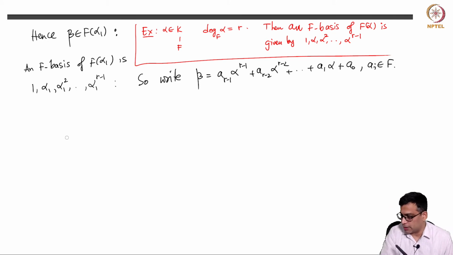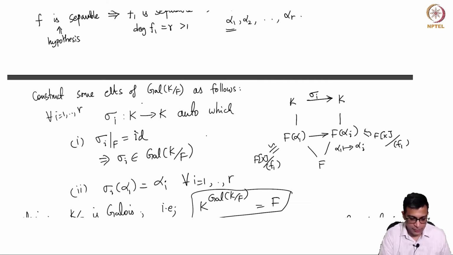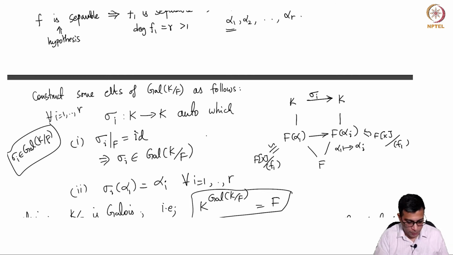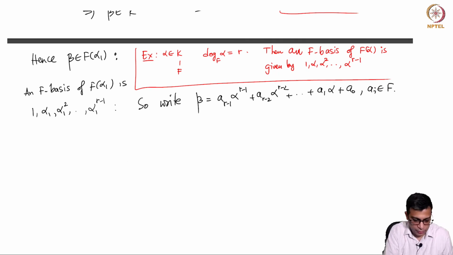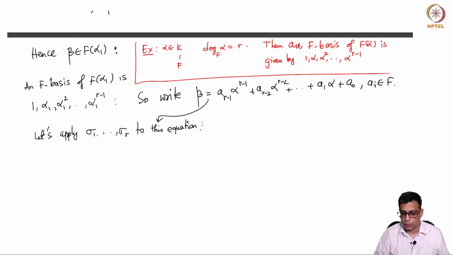Okay, now let us apply. So, recall the automorphisms that we constructed, the sigma i's. These are elements of the Galois group of K over F. And what are the properties of the sigma i's? They send alpha 1 to alpha i. So, let us apply sigma 1 up to sigma r to this equation. So, what do I get?